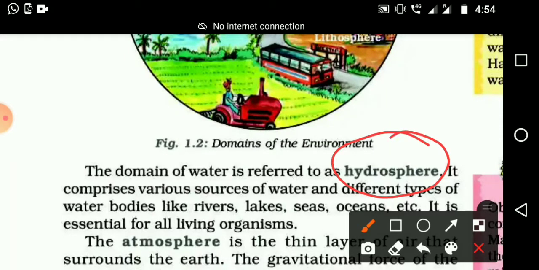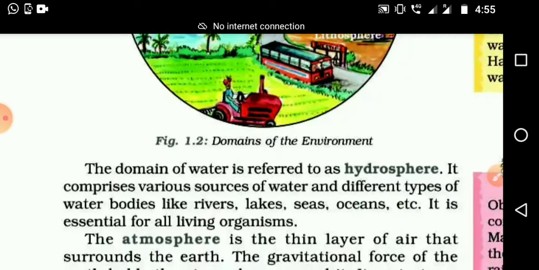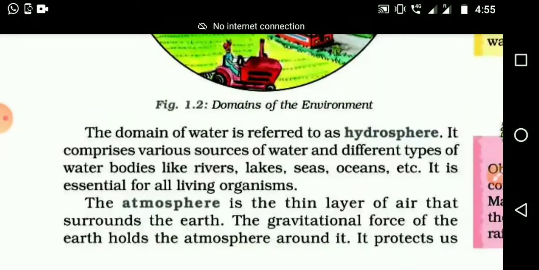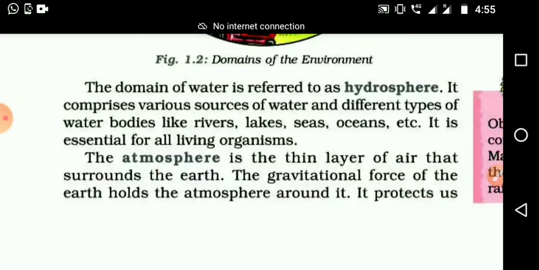Hydrosphere. Please write that word, H capital, HYDROSPHERE.